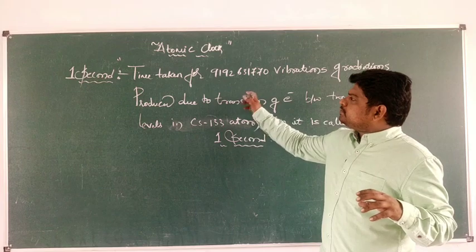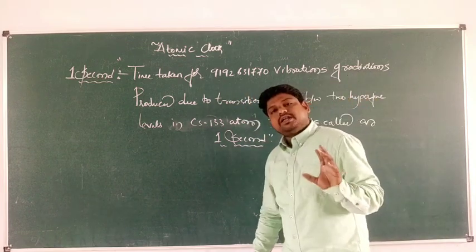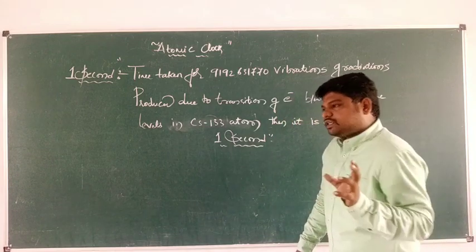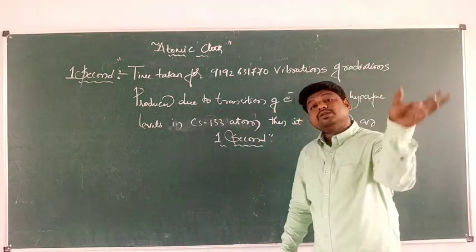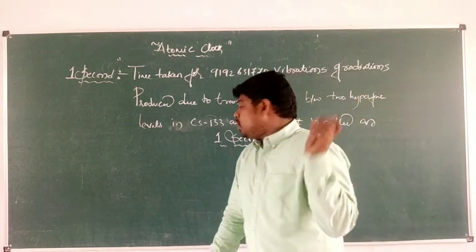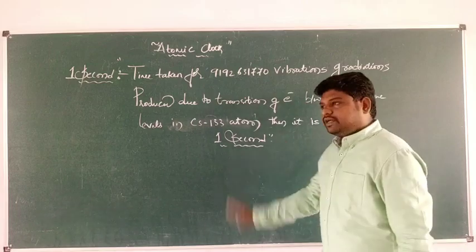What I can say is that this atomic clock, whatever we studied till now, is all based on the vibrations it is making. On those vibrations only, we define the second.